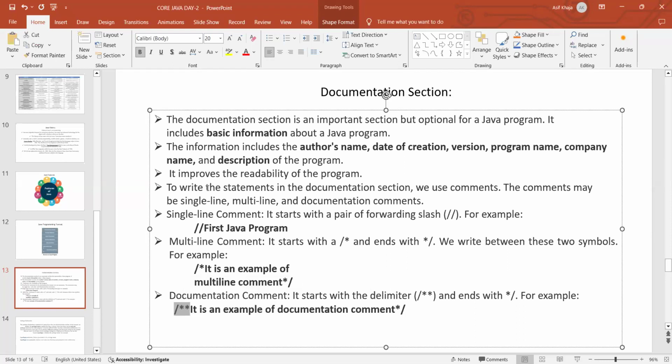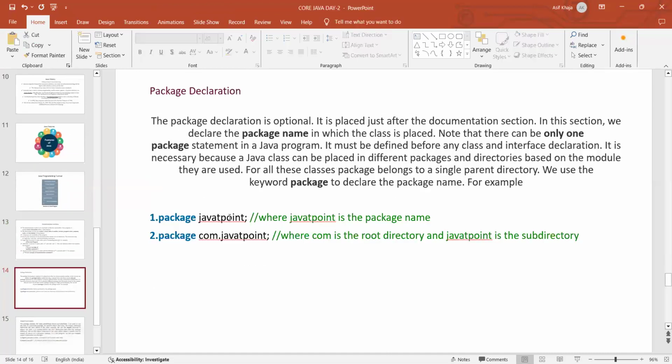These are the types of comments we can include in any Java program. It is not mandatory to write the documentation, but it is user friendly. If you write it, it is a very good way of coding. Okay, this is about the first section, called the documentation section.